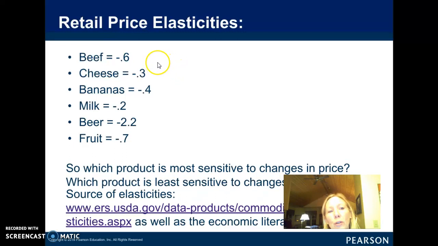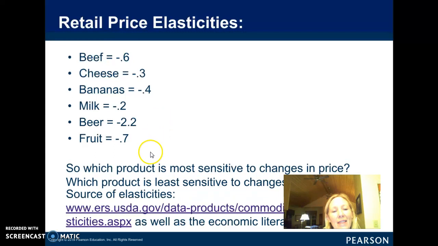Basically, just keep in mind that if you raise the price of beef by 1%, then demand will go down by 0.6%. So 1%, 0.6%. If you raise the price by 10%, then demand would go down by 6%. So it's just a percentage. And it's negative because demand decreases. So all of them basically are elasticity coefficients. There's only one elasticity coefficient here that would be considered to be elastic, and that would be this one right here.